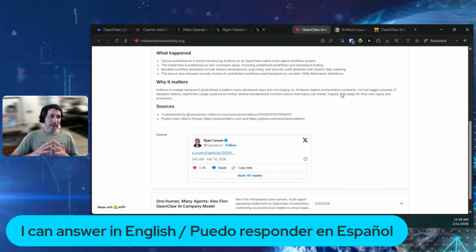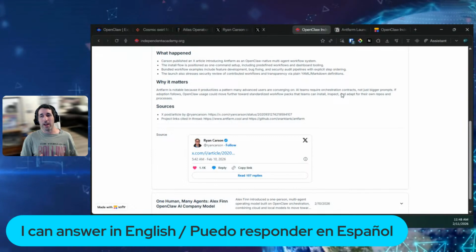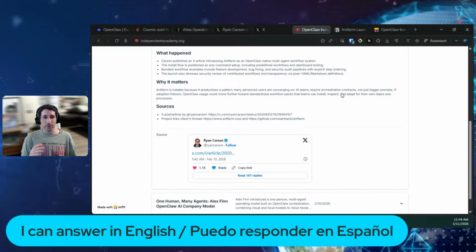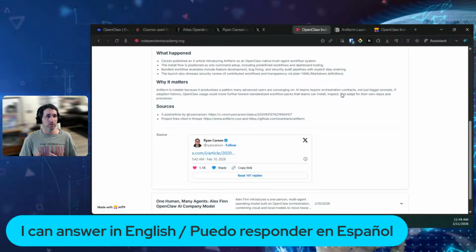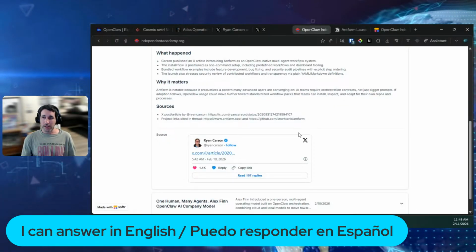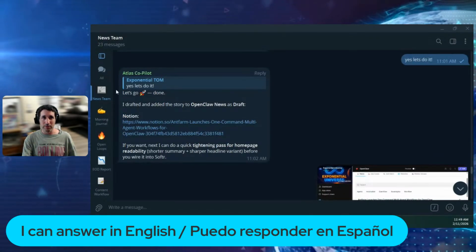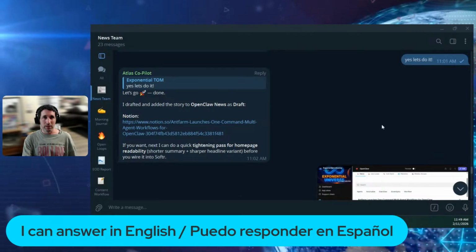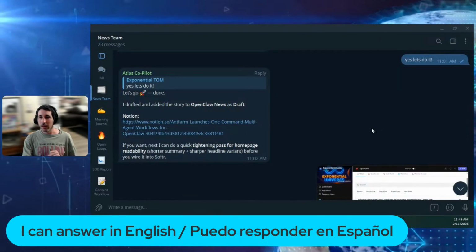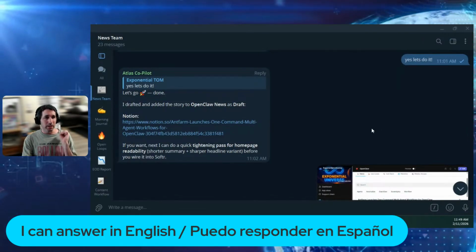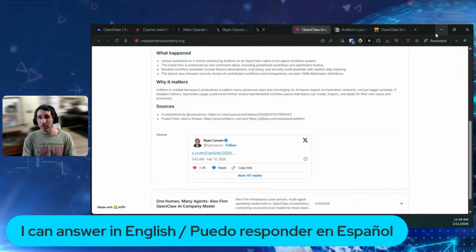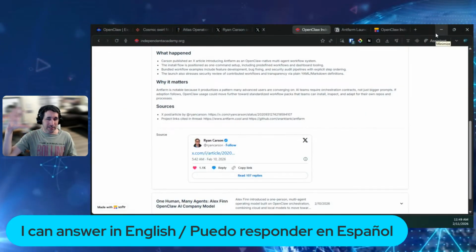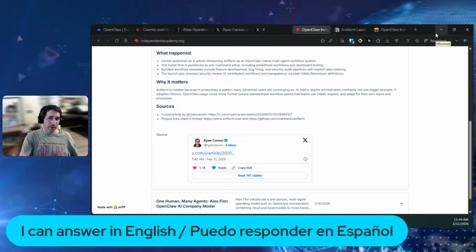And what this does is that I can now, as I am scrolling through Twitter or LinkedIn or wherever, and I find a good news, I share the link with Atlas on Telegram, and we have the news team there, and Atlas automatically creates the Notion entry, puts all information there, that automatically gets grabbed by Softr and displayed on the website.